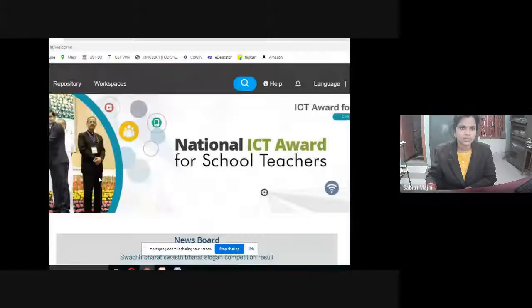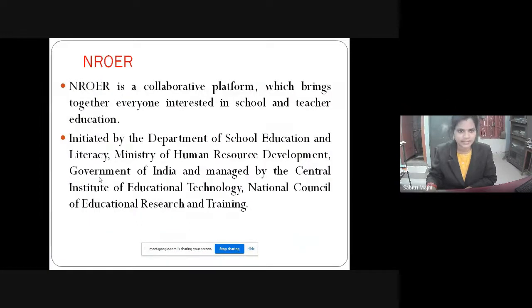So, dear participants, for today, these are the repositories and a few search techniques we discussed. If you have any questions, you can ask me. Tomorrow, I will show you the demonstration of how to search these repositories.